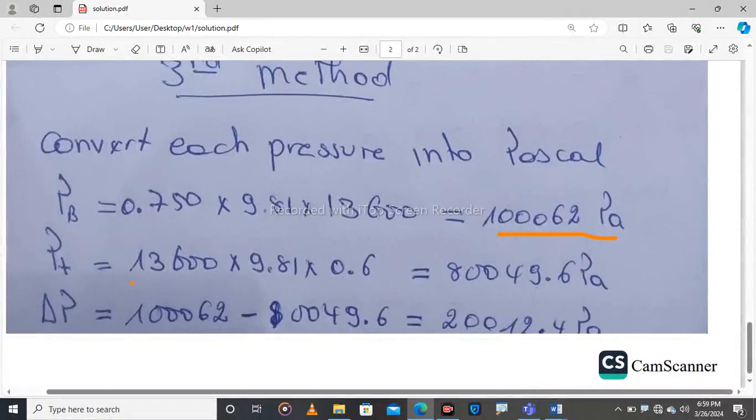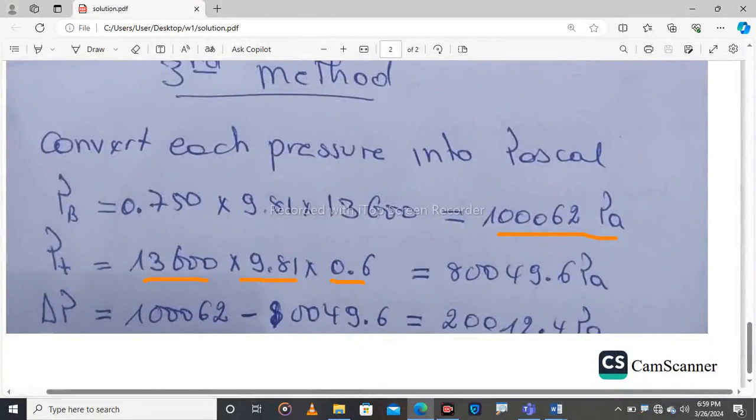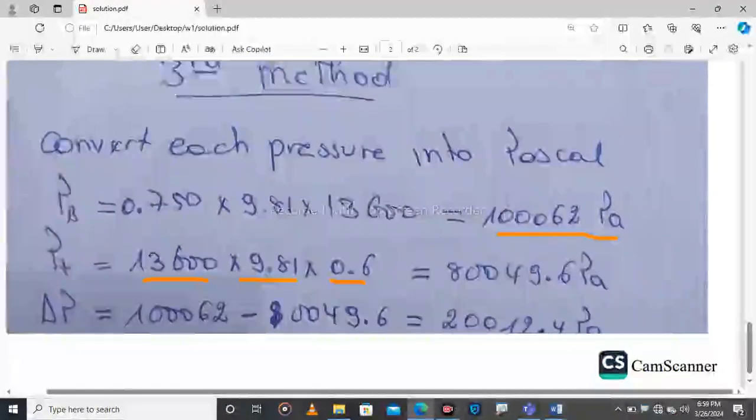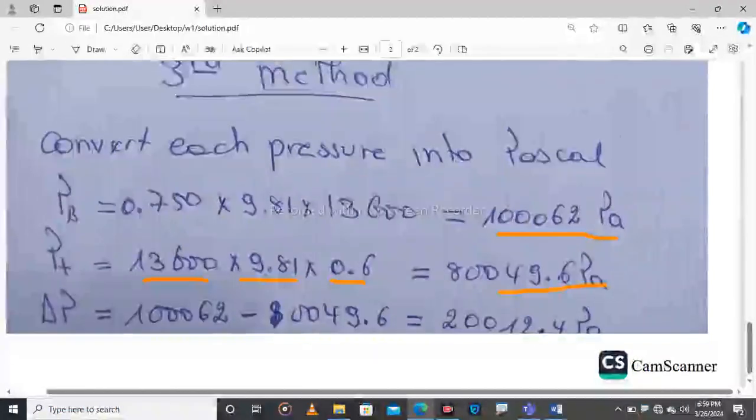The pressure at the top is calculated in the same way: the density of mercury times gravity times the height of mercury, which is 600 millimeters, converted into meters, 0.6 meters of mercury. So this is the pressure at the top of the mountain expressed in Pascal.